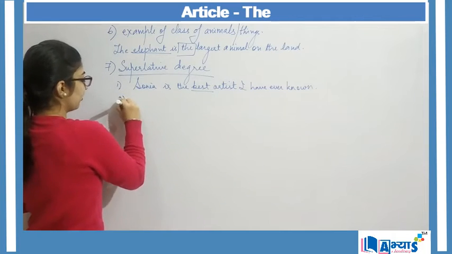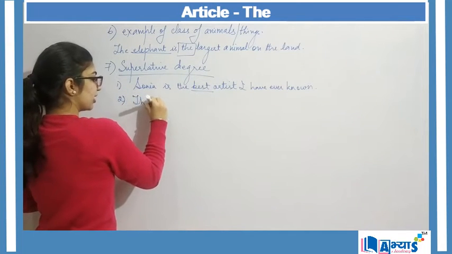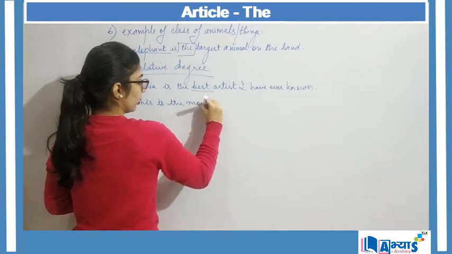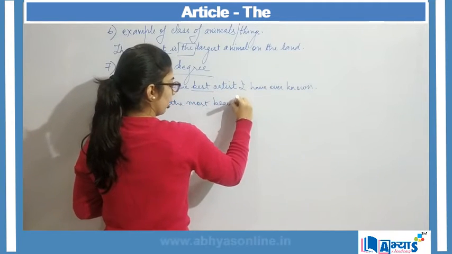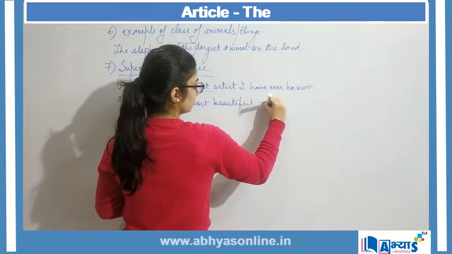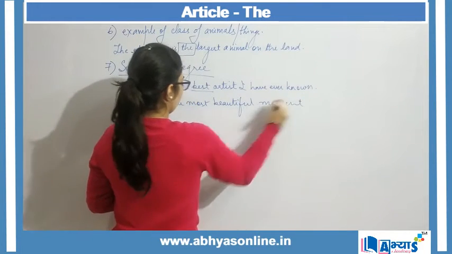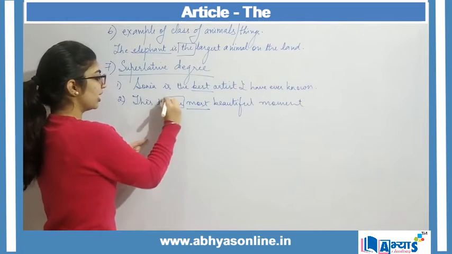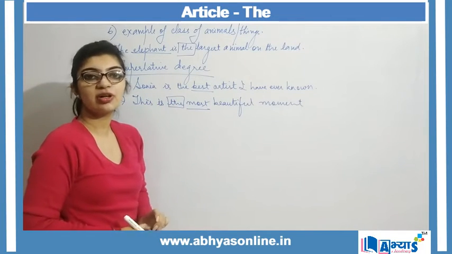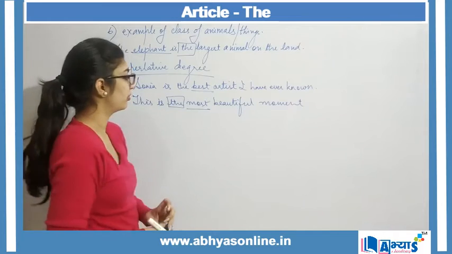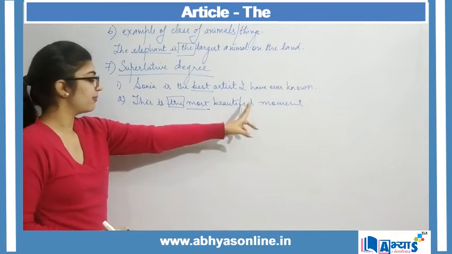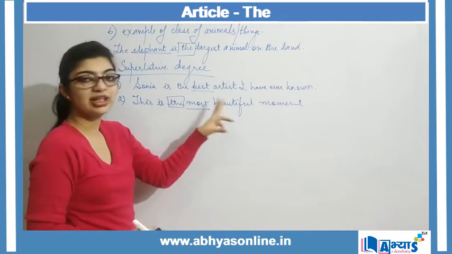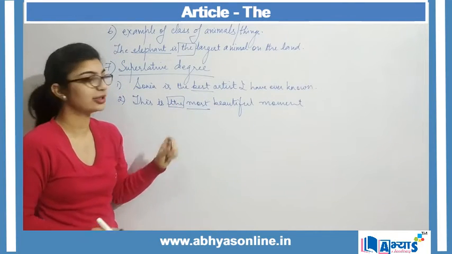Another example can be: this is the most beautiful moment. Now most is again a superlative degree. So before a superlative degree I will be making use of the as an article, right? So Sonia is the best. This is the most beautiful. So before a superlative my article will be the.